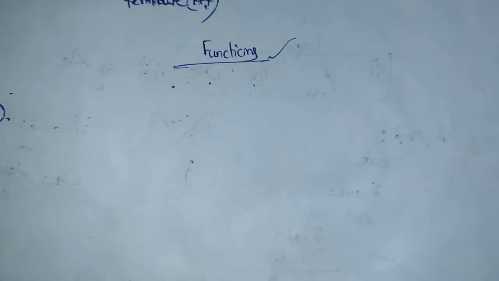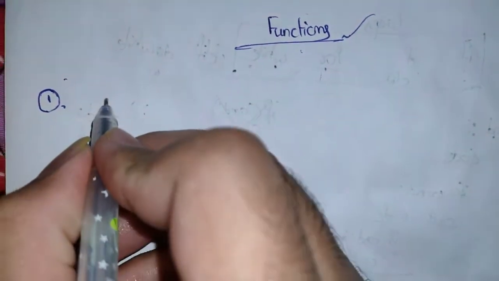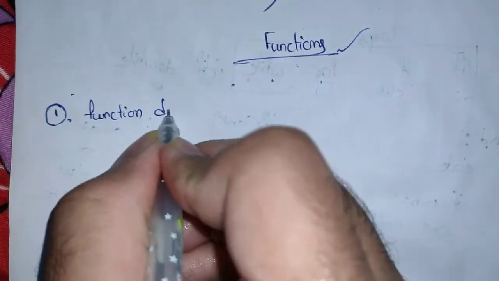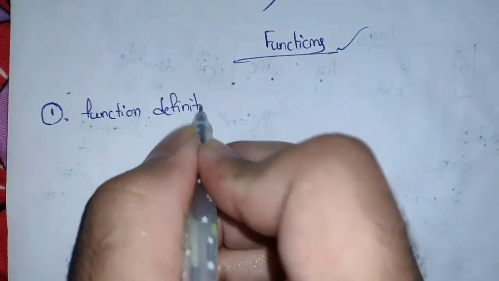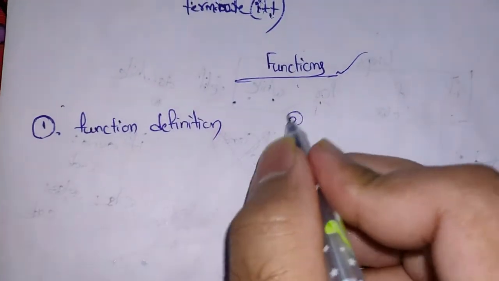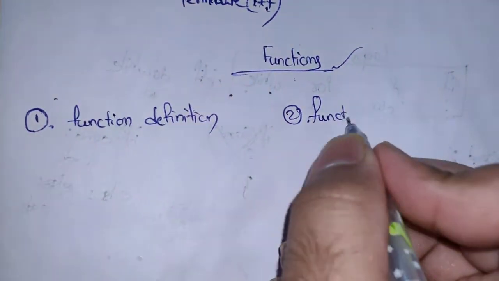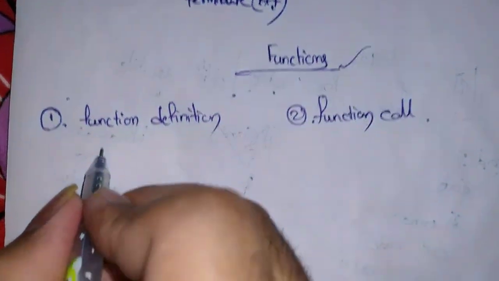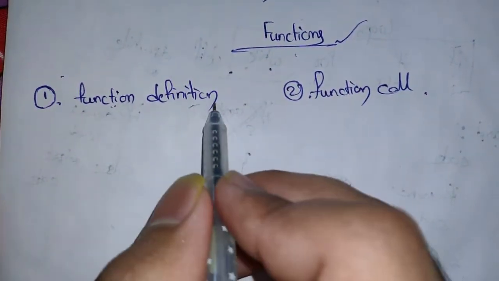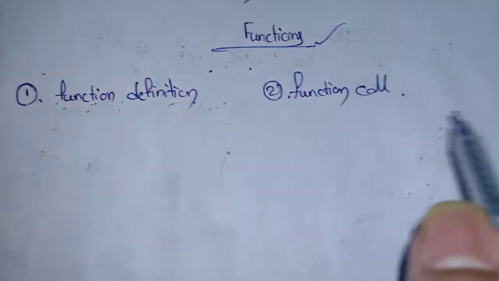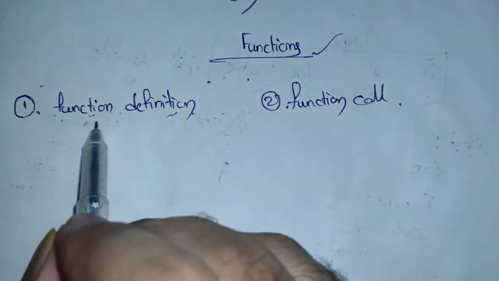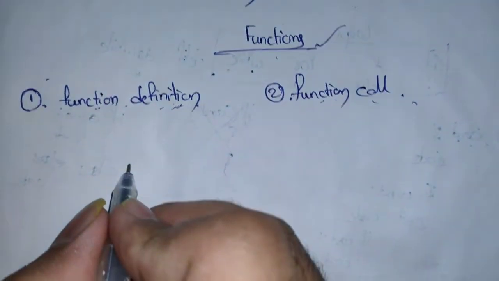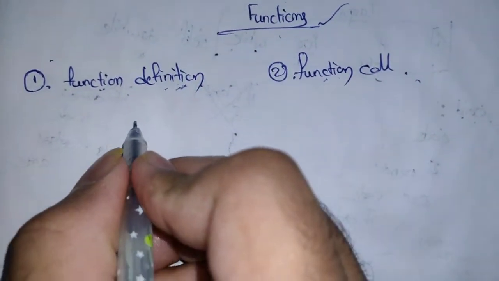So let us go with functions. When we write programs in functions, we have two things: function definition, and the second thing is function call. Function definition is nothing but defining a function, so when we are defining a function, we use function definition. When we are calling a function, then we use function call.